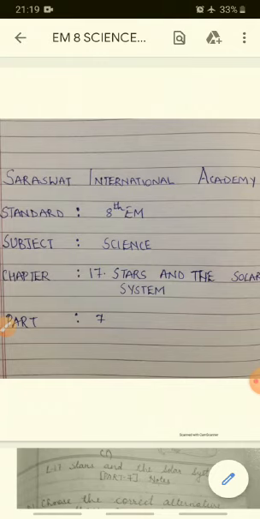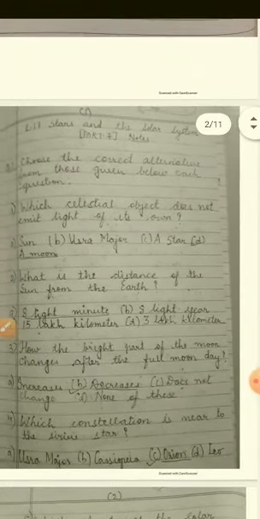Now, in part 7, we will be discussing the notes. That is, we will be discussing MCQ, true or false, fill in the blanks and answer in one sentence. So, let's start. Lesson 17, Stars and the Solar System, Part 7, Notes.